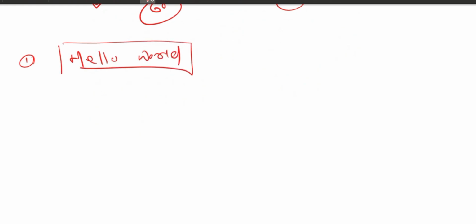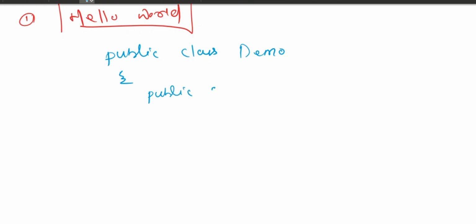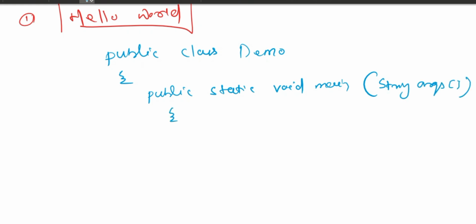Hello World program. How it is written, I will write the program and I will elaborate how it works and what the different lines are. Public class demo, public static void main string args, system dot out dot println, our text, hello world.